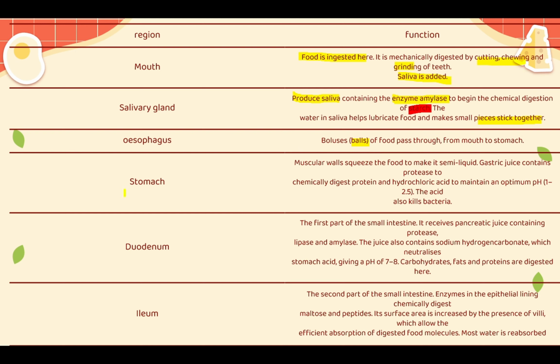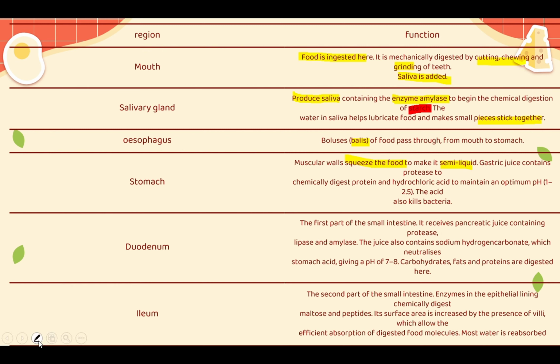Now going to the stomach, it contains a muscular wall that squeezes the food to make it semi-liquid. So it will break down the food even more by the muscles right there. It will have peristalsis, where it will squeeze the food until it becomes semi-liquid. Now, what does the stomach contain?